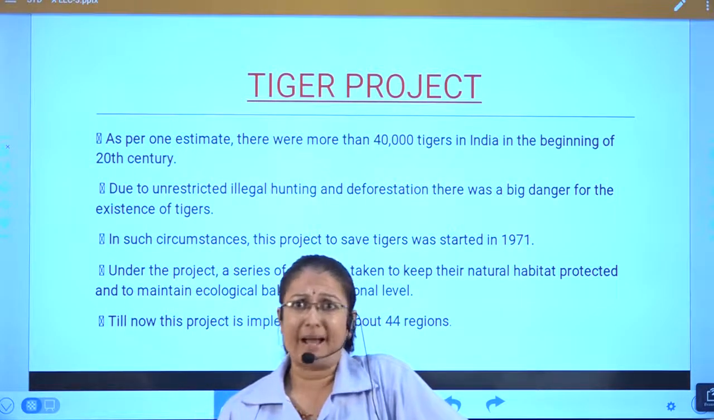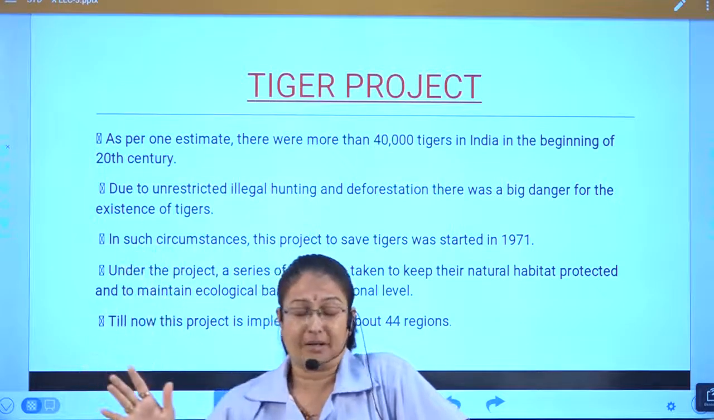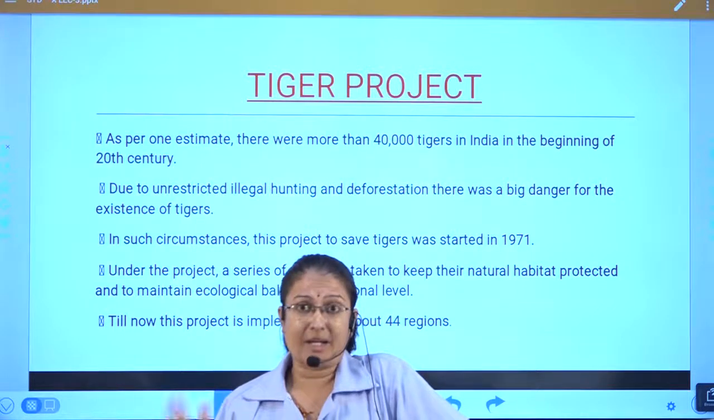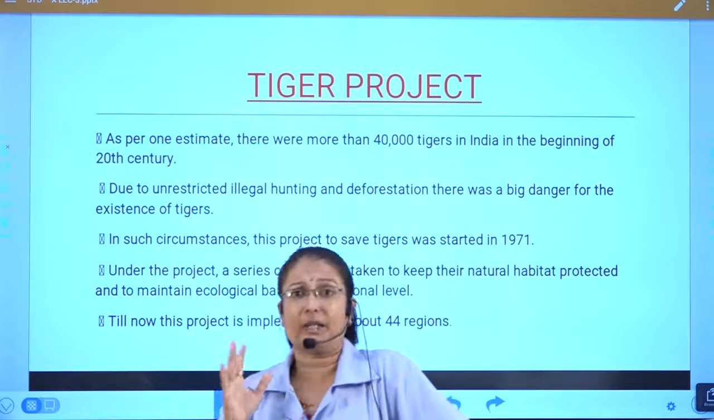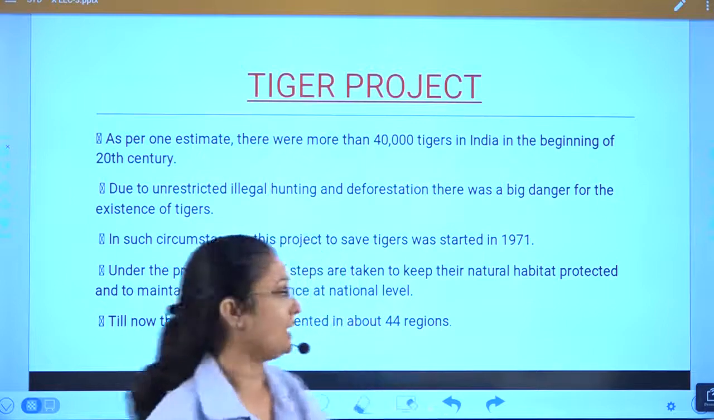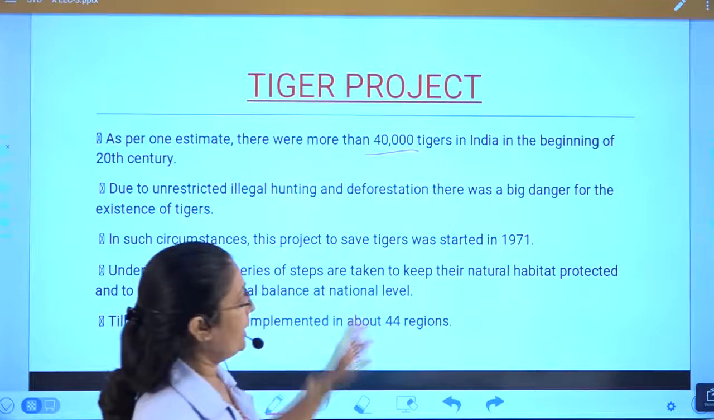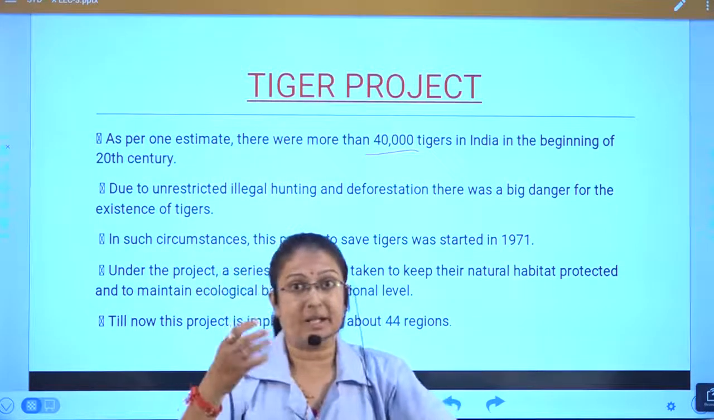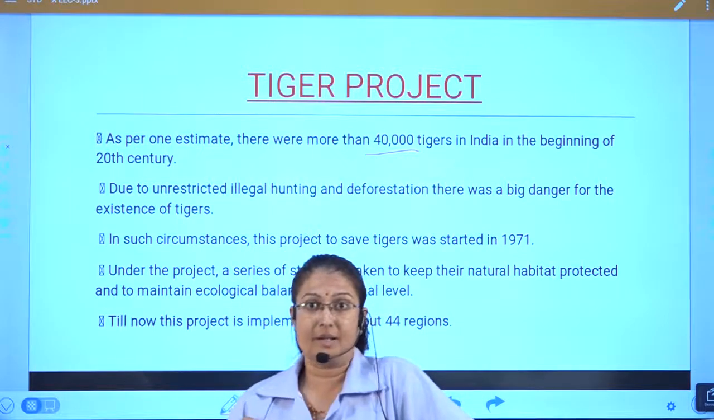100 years back, before 1 century, we can see almost all parts of our country we found the tigers, and it is estimated there were more than 40,000 tigers in India in the beginning of the 20th century. See the number, how it has declined, and what reasons there are.